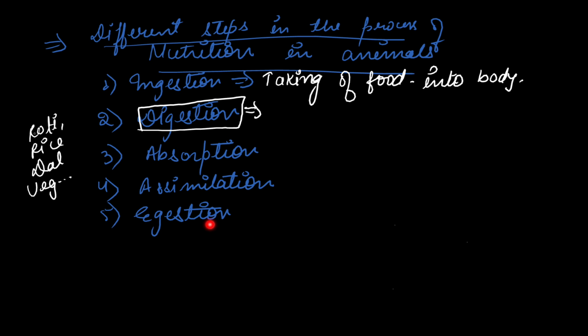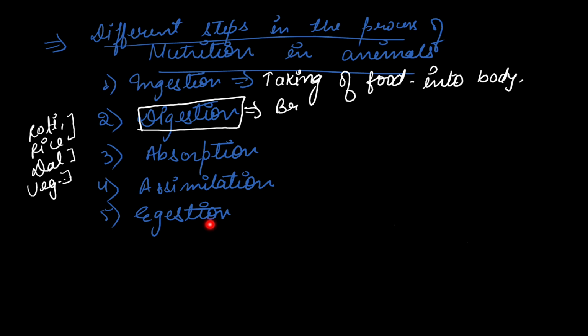Roti and rice contain carbohydrate. Dal contains lots of protein. Vegetables contain nucleic acid and fatty acids, right? Even fatty acids are present in ghee, butter, oil, all these things. So these are complex food substances. Our body needs to break them. How will you break them? With the process of digestion.